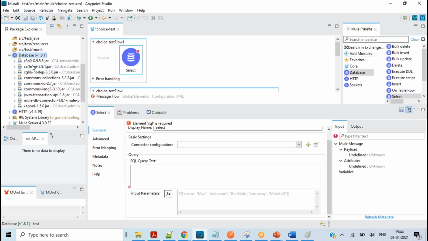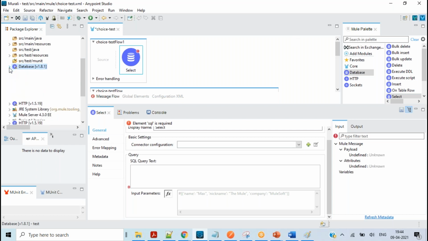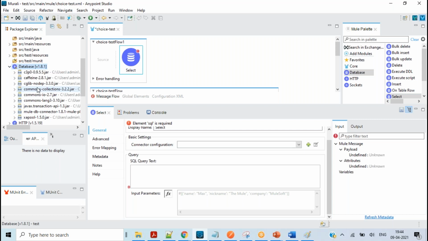As soon as you drag from here to here, automatically all these will be downloaded. So there is no concept of editing something in Java. You will never touch anything in the Java here. Just forget it.